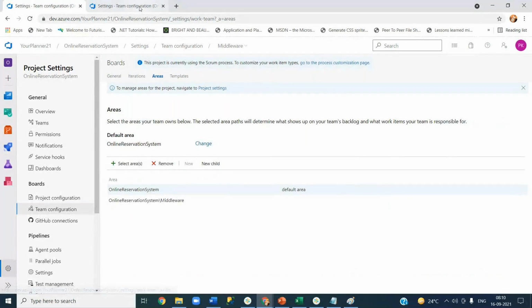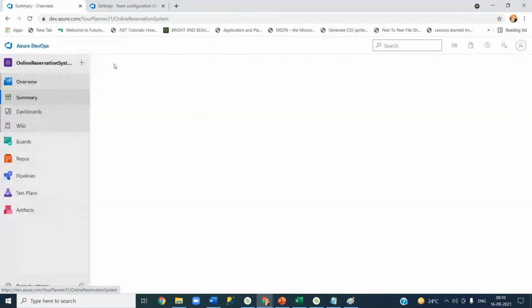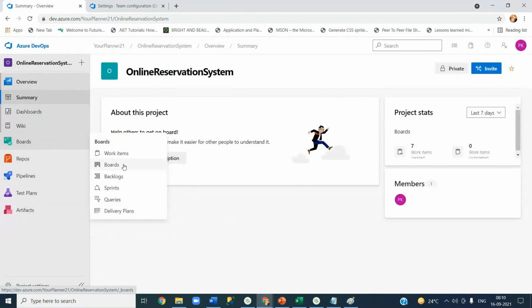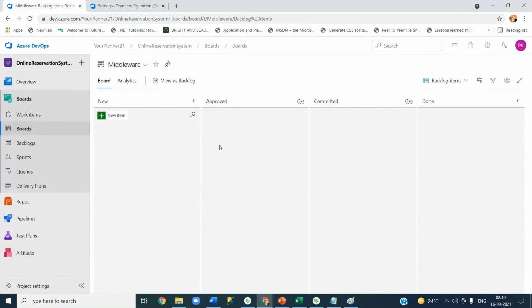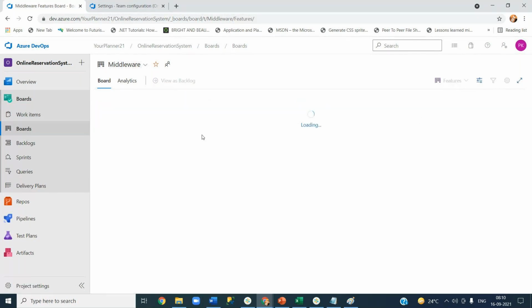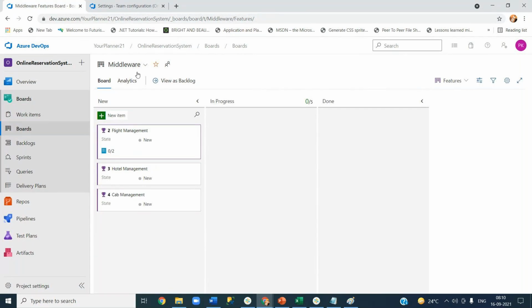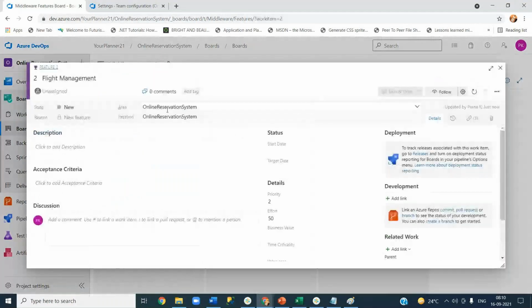Now I have two tabs, right? Let me go to the other tab, boards. For middleware, since I set the area path, now it is showing me the empty dashboard here. For the backlog items or features, it's empty now. Which path did I select? I selected the area path of the online reservation system, right? All these requirements are part of the online reservation system area. This is the default area that is created.